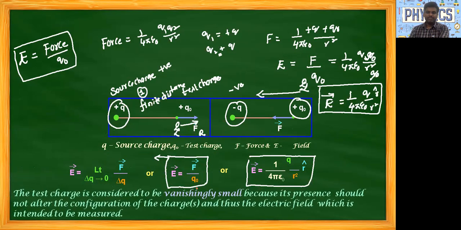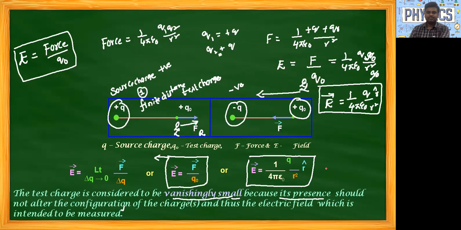Now see one point. The test charge is considered to be vanishingly small. Always remember our test charge is vanishingly small because its presence should not alter the configuration of the charges, and thus the electric field which is intended to be measured. In order to measure our electric field accurately without any errors, we have to take the test charge as a vanishingly small value. So that point is important.